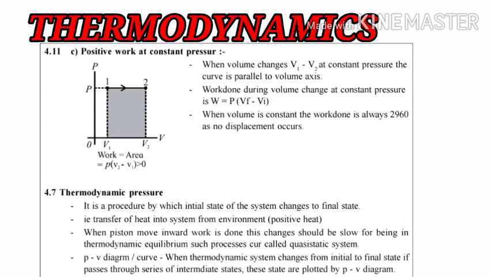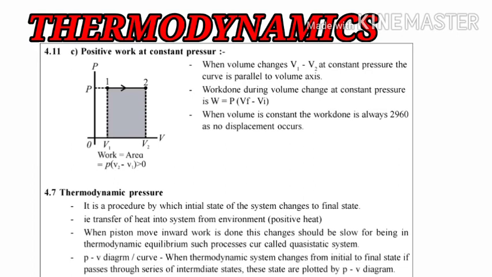When there is the transfer of heat from the environment into the system, then the work done is always positive. Hence the work done will be positive here. Because of this, the movement of the piston will be inward, and the changes should be very slow, meaning the work will be carried out in a very slow manner as the piston moves very slowly inside the cylinder.